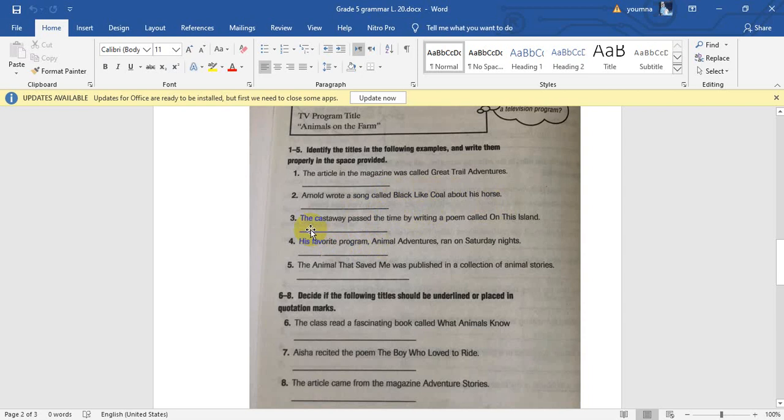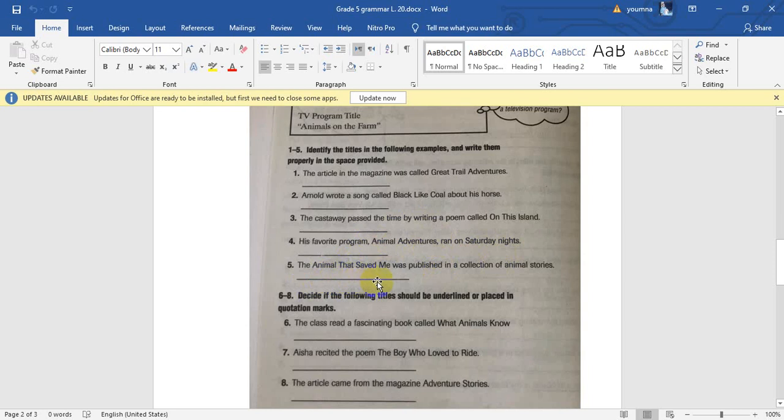Let's move to number 3. The castaway passed the time by writing a poem, okay, like a song, called On This Island. Where's the title? Yes, On This Island. So put quotation marks before on and after island. And then of course write it here. Number 4, his favorite program, Animal Adventures, ran on Saturday nights. Where's the title of the TV program? It's here. So we will put quotation marks before animal and after adventures, and then write it here.